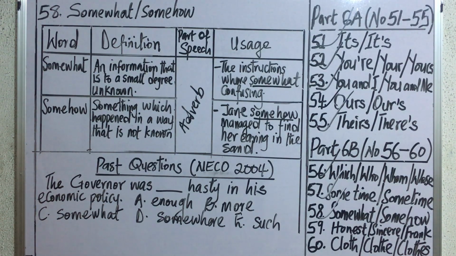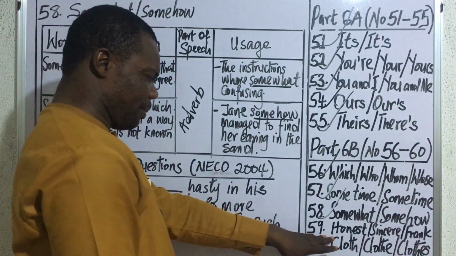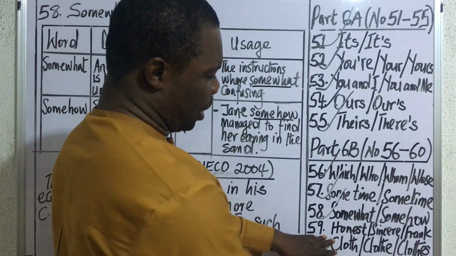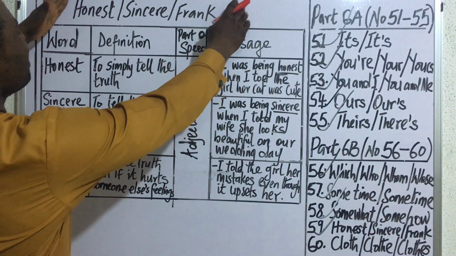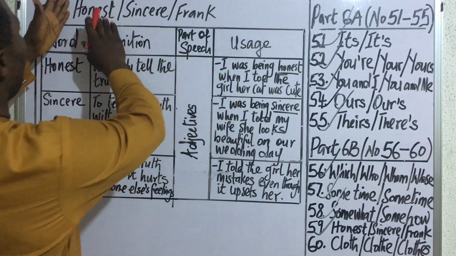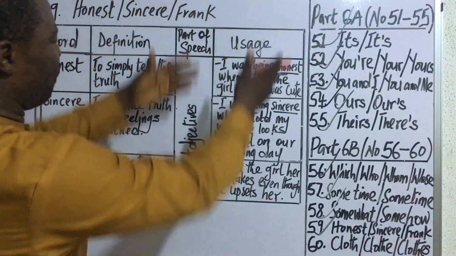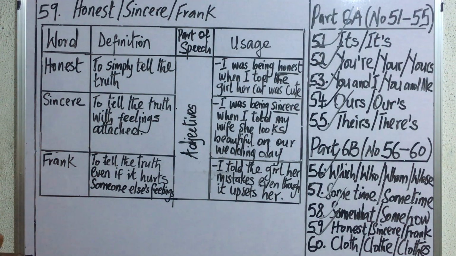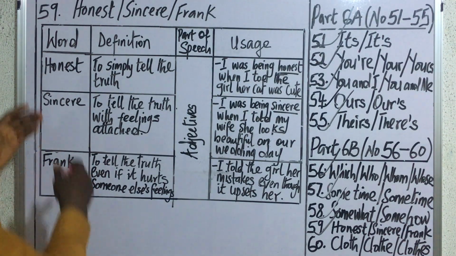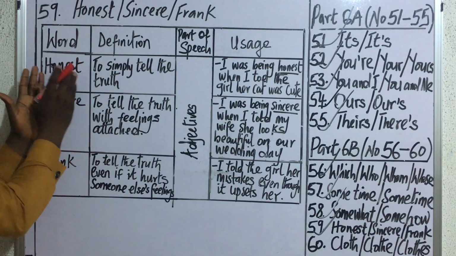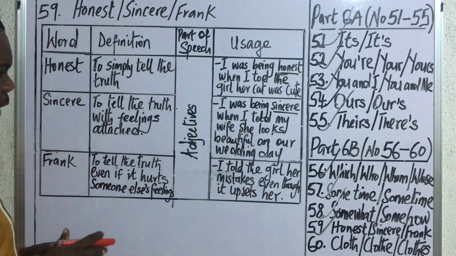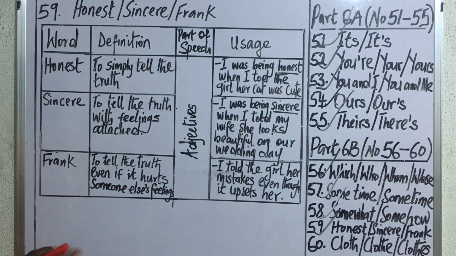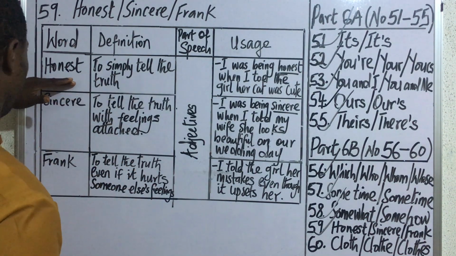Now we move forward and consider the next item on our list, which is honest, sincere, frank. Now let's look at them one after the other. What does it mean to be honest? To be honest means to simply tell the truth, without any strings attached. That is what it means to be honest.